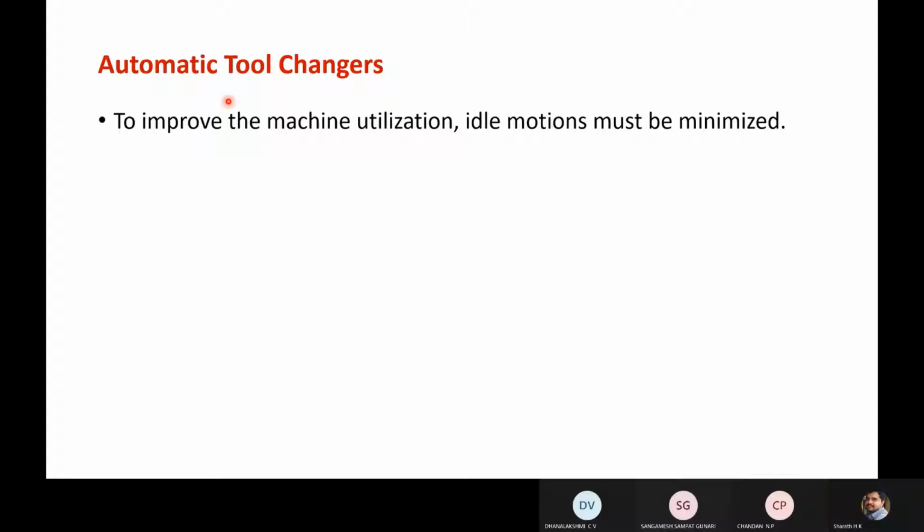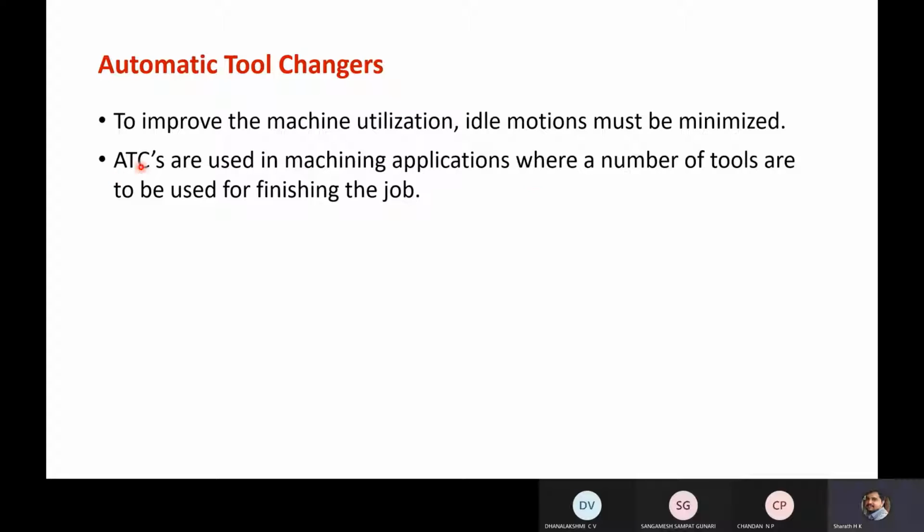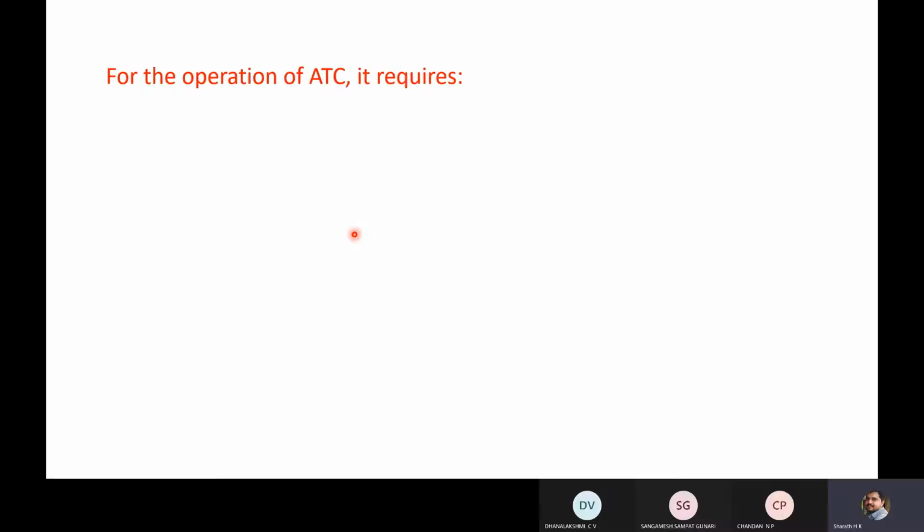To improve the machine utilization, idle motions must be minimized. ATCs, meaning automatic tool changers, are used in machining applications where a number of tools are to be used for finishing the job, where you need to perform more than one operation and more than one tool is required. Then you can go for automatic tool changers.